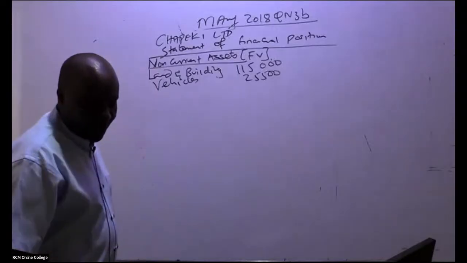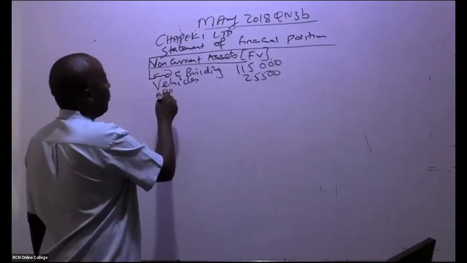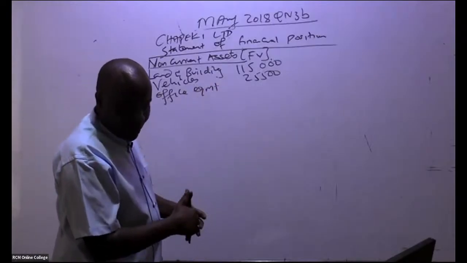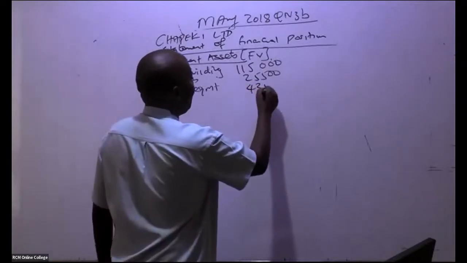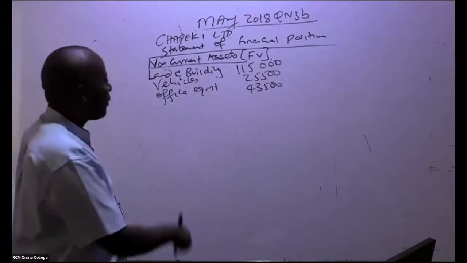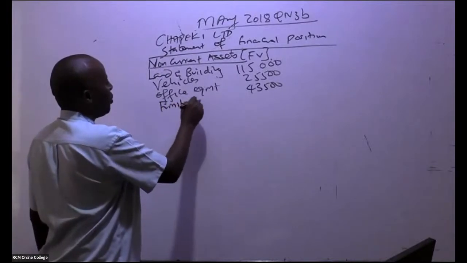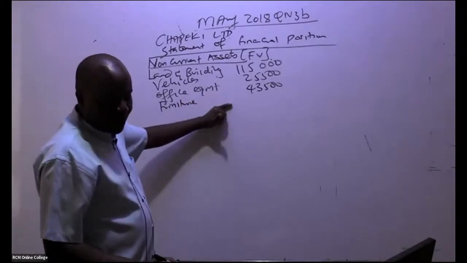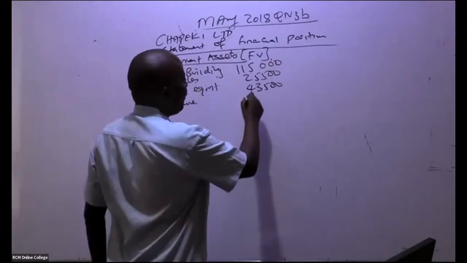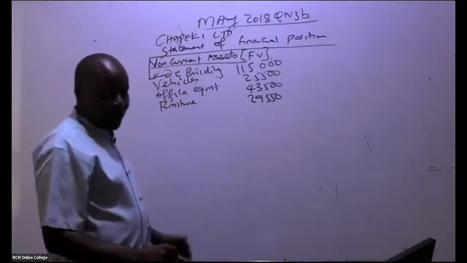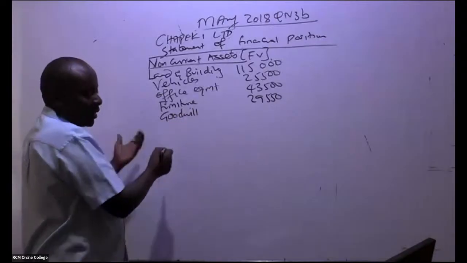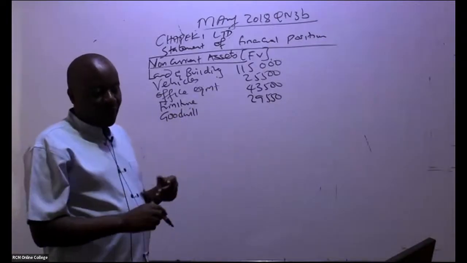Office equipment, we have 43,500. From there, I can see what we also took over is furniture. How much for furniture? We have furniture of 29,550. From there, don't forget our goodwill, which we have just calculated. Are you able to see the amount of goodwill?